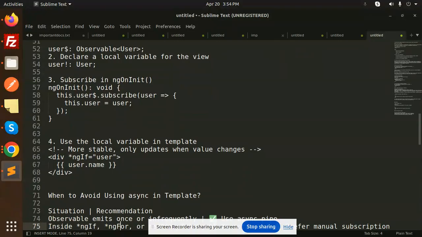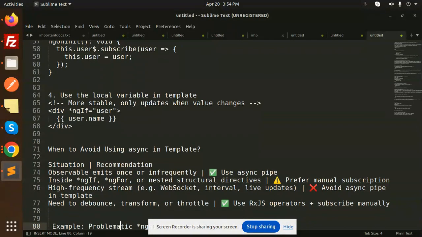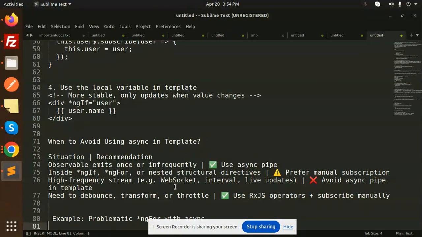So when to avoid using async in the template? If the observable emits once or infrequently, you can use the async pipe in that situation. If you are inside ngIf, ngFor or nested, prefer manual subscription. For high frequency streams, for example WebSocket, interval or live updates, avoid the async pipe in a template. If you need to debounce, transform or throttle, use RxJS operators and subscribe manually.